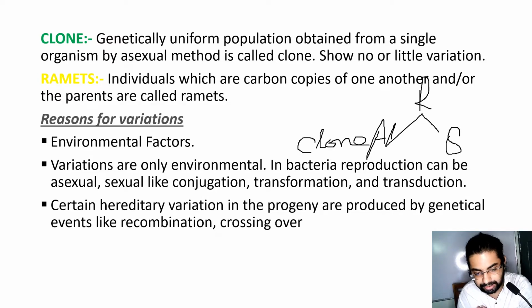Let's take an example with a pizza. Consider this as a pizza. You divide the pizza in equal halves.